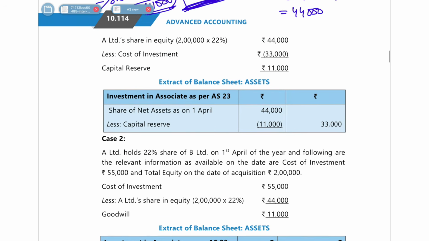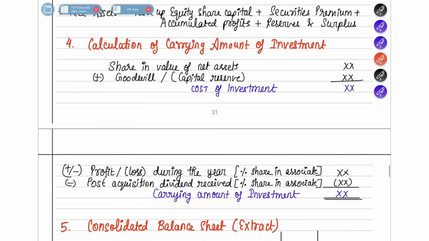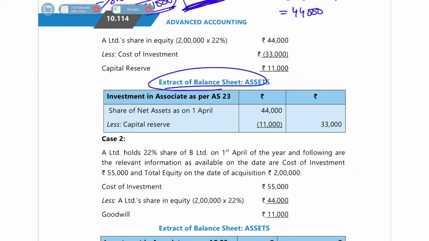Okay, so this is what they have shown as a balance sheet extract. How do you have to present a balance sheet extract? That also I taught you. If you see down in your notes, in the balance sheet extract you will first take the share of net assets, plus or minus profits, and plus or minus goodwill or capital reserve. So first you take the share of net assets, which is 44,000.